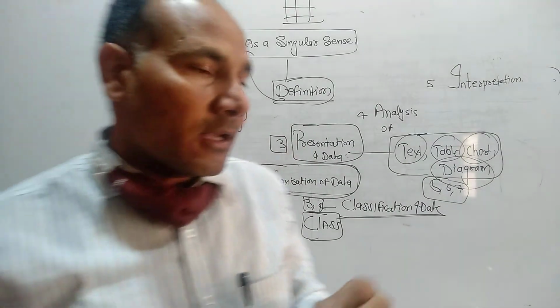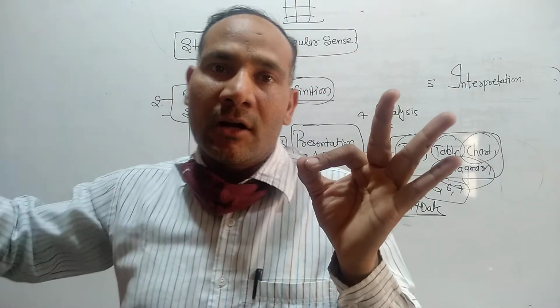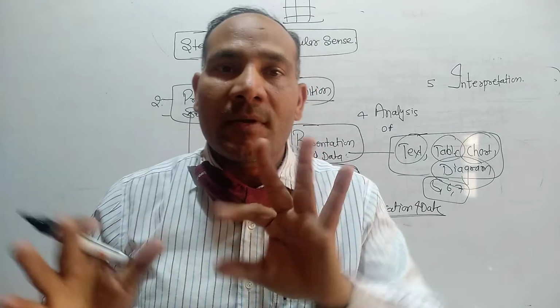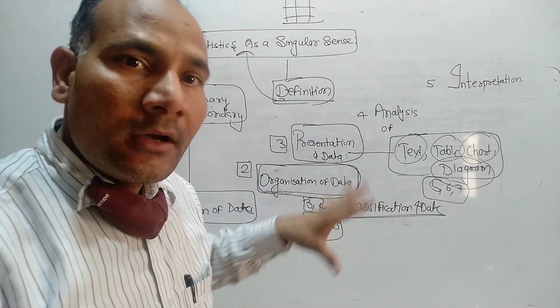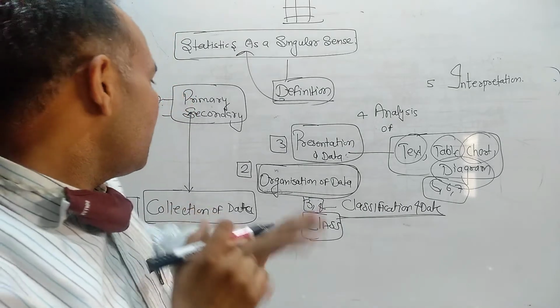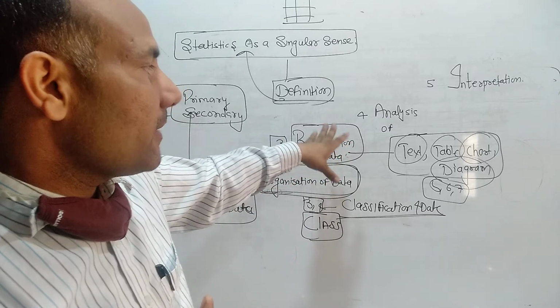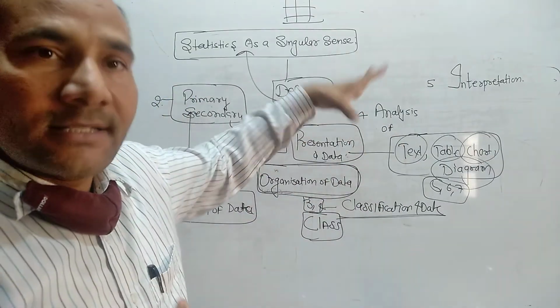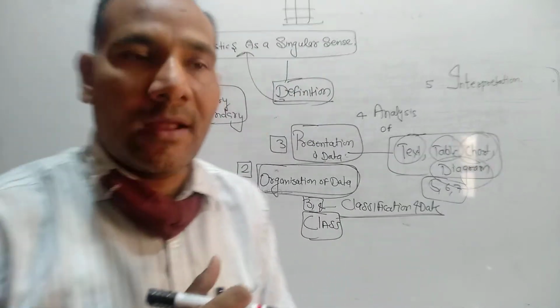Have you seen that when a cricket match is going on, the first ball, the second ball, the third ball scenario is presented by some channel? That is a presentation of data. So first we prepare the collection, then the organization of data, then we present the data in a systematic manner so everybody can understand it well.